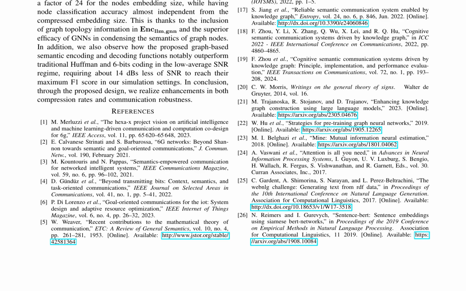The proposed framework builds upon these concepts, leveraging graph neural networks and knowledge graphs to optimize compression of knowledge representation. The results demonstrate the effectiveness of the proposed approach, highlighting the potential for enhancements in compression rates and communication robustness. Future work may focus on exploring the applications of this framework in real-world scenarios and further optimizing the performance of the proposed approach.